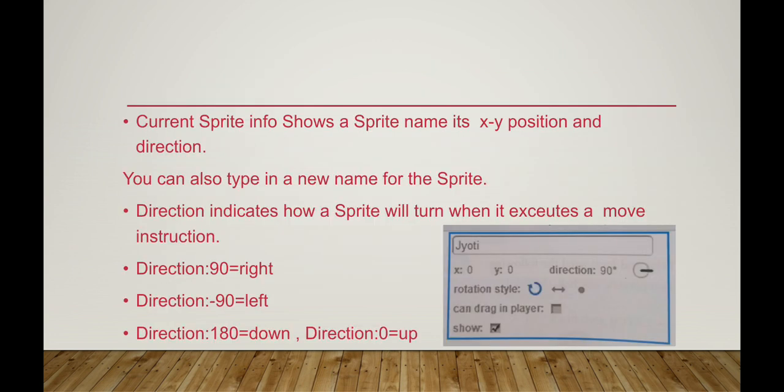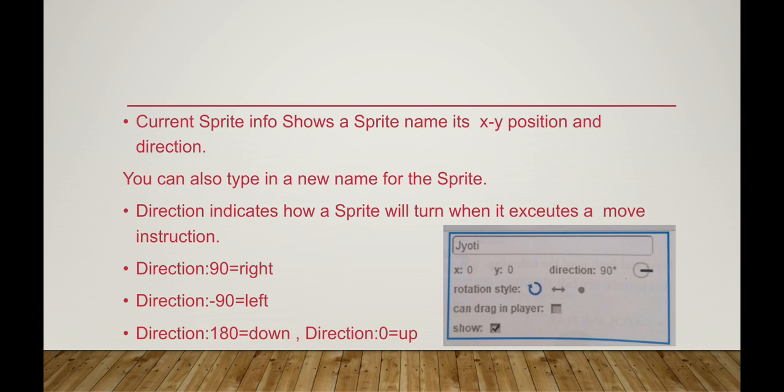Next, see the current sprite info. The sprite name, the x and y position, and the direction of that sprite are given there. There are many directions, so I have listed them here. If it is 90 degrees, it means right hand side.